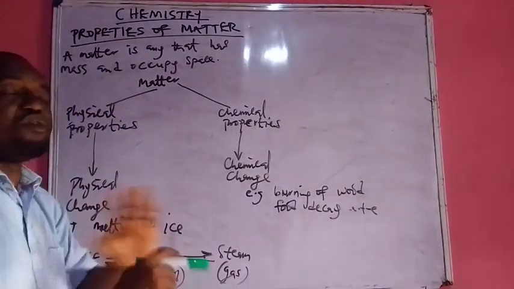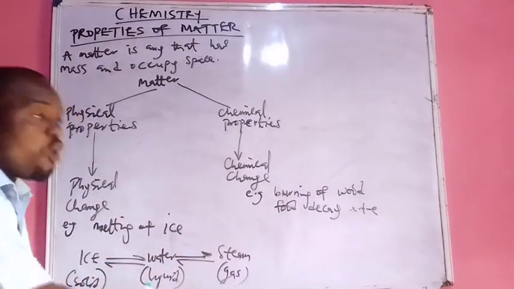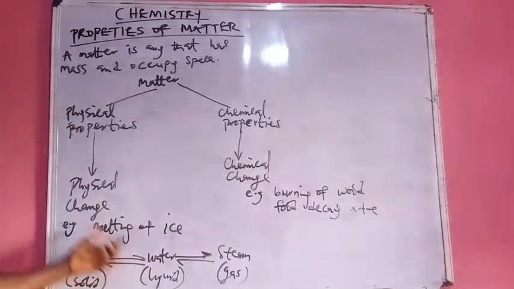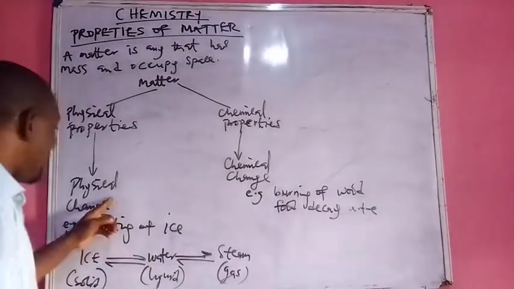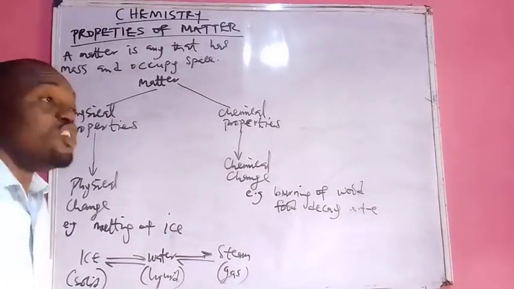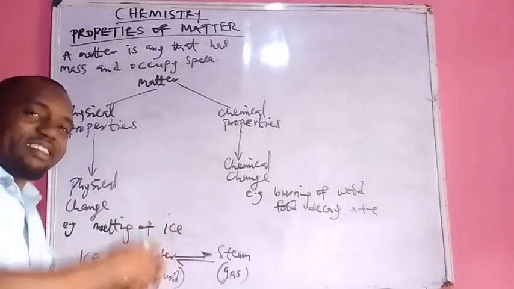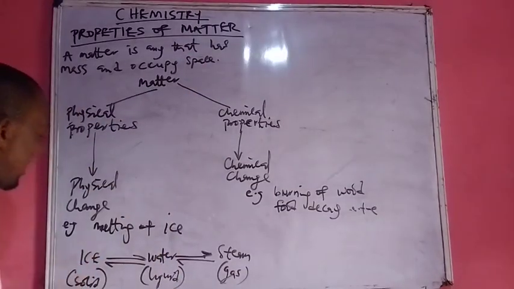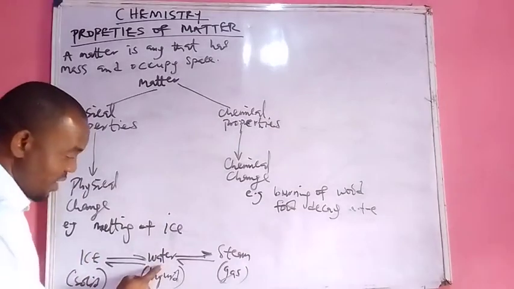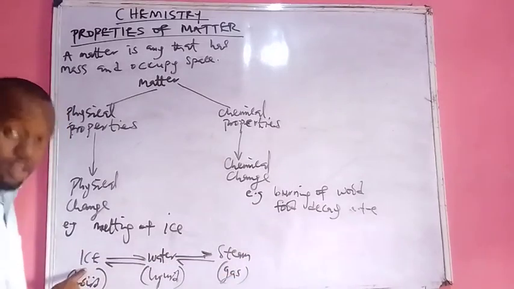Then, from here, we are now going to be looking at changes. Matter undergoes different changes, two types of changes per se. They undergo the physical change or the chemical change. When we say physical change, a physical change is that change that matter undergoes where no new substance is formed, and it is easily reversed. Example, melting of ice. When ice melts, it will melt to water. This water, you can easily get it back to ice again. Just put it in the freezer, you get back your ice.